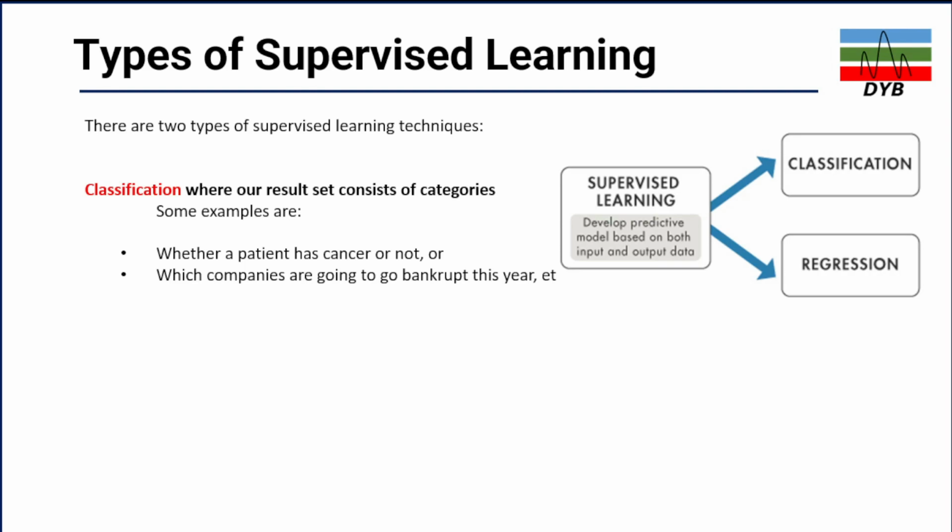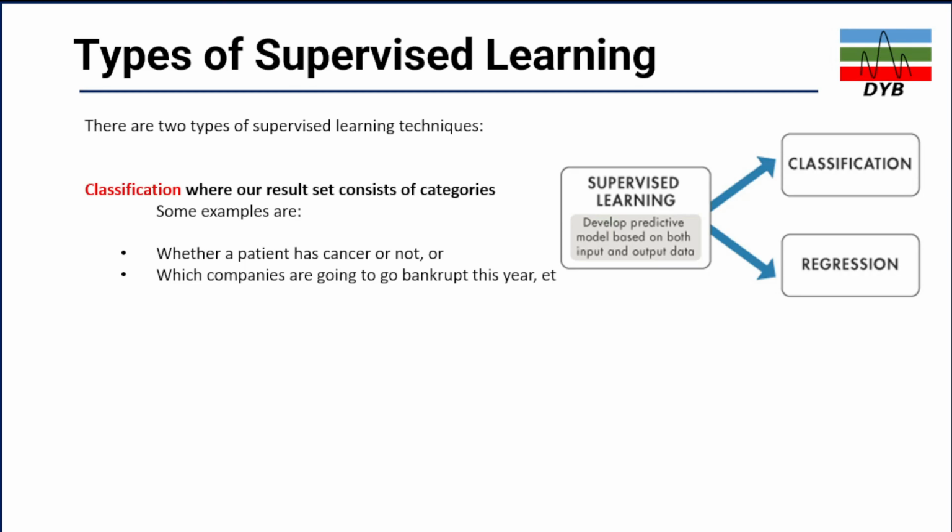Also in supervised learning, we have two further classifications. The first type of supervised machine learning is classification, where our result sets consist of categories. There are some examples of that.